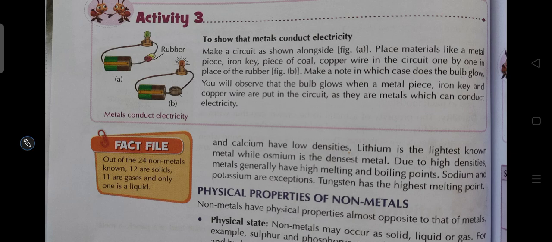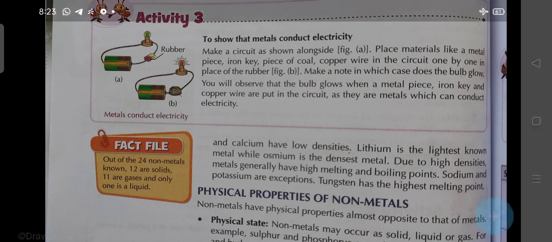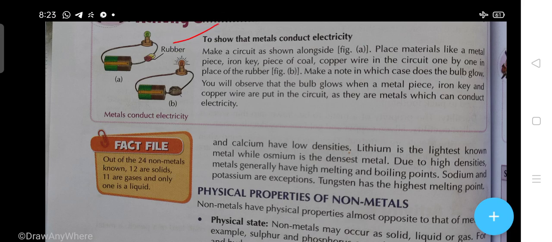Now the fact file is what: out of the 24 non-metals known, 12 are solids and 11 are gases, and only one is liquid. So students, there is an activity. By this activity, you can easily understand the conductivity of metals.